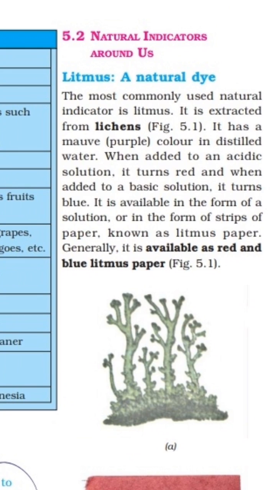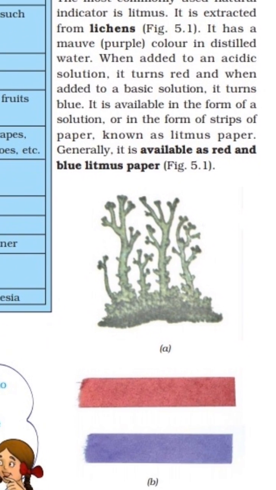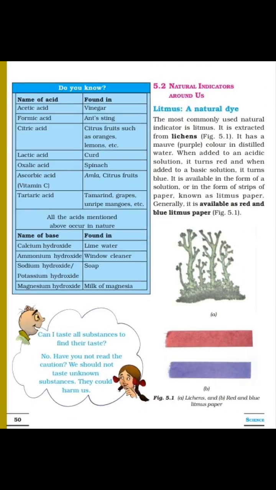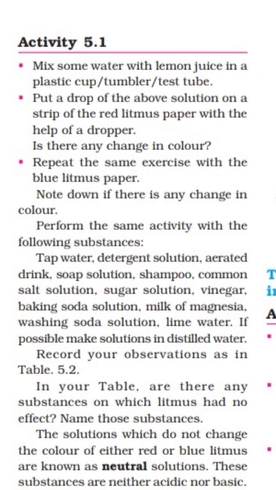It is available in the form of a solution or in the form of strips of paper, which is called litmus paper. Generally it is available as red and blue litmus paper. Here two diagrams are given: first one, the lichen plant, and second one, red and blue litmus paper. Now see, next point, activity 5.1. Simple activity it is.